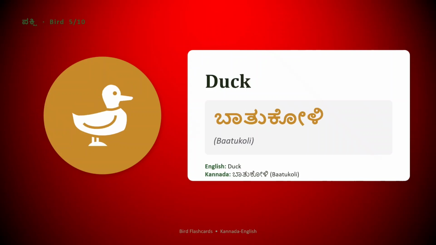Next is duck. We call it Batukoli. Try repeating Batukoli. Yes, Batukoli.